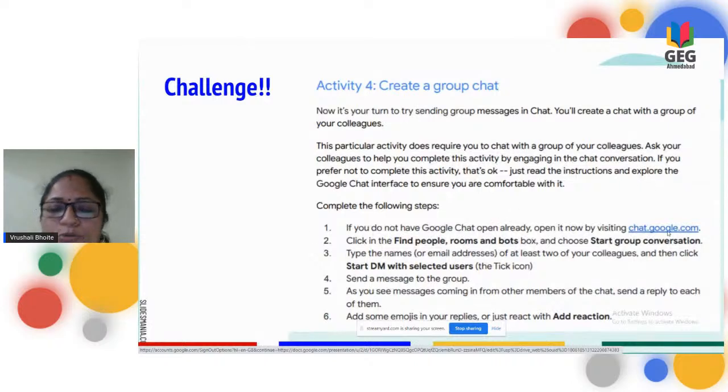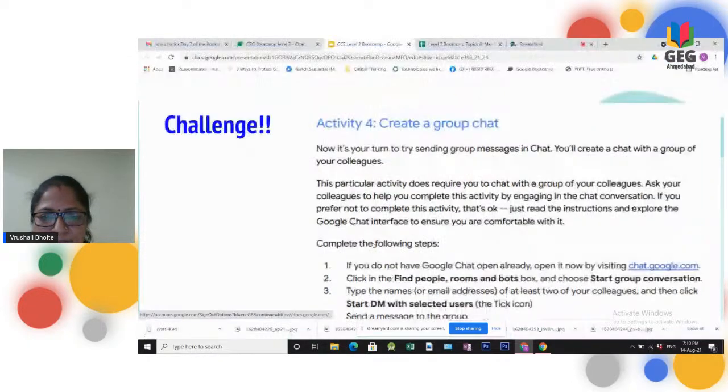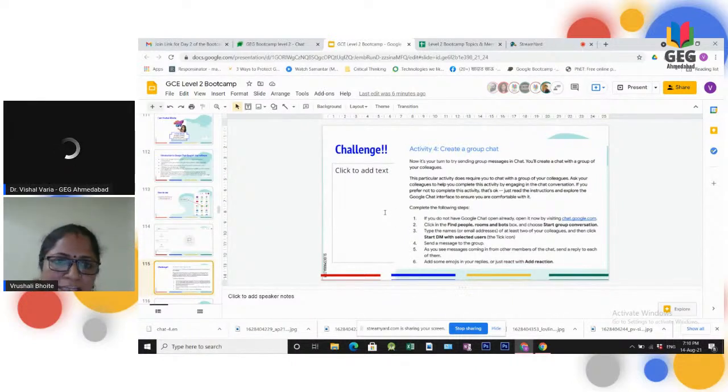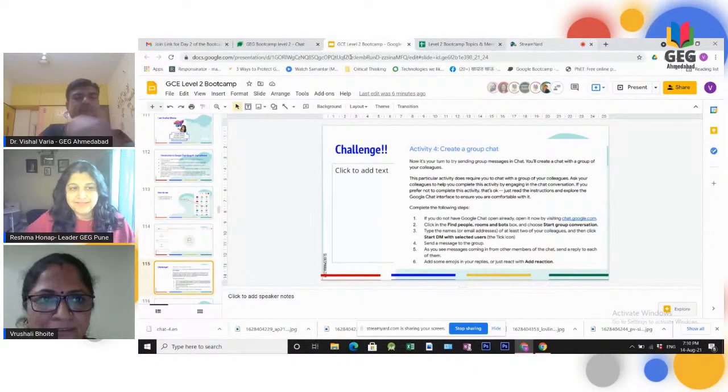Then you can go to Google Chat and find people in the rooms also. Click on that magnifier symbol, find people, select the email IDs and start direct messaging with your colleagues. So this much is only about the chat. We can use it.